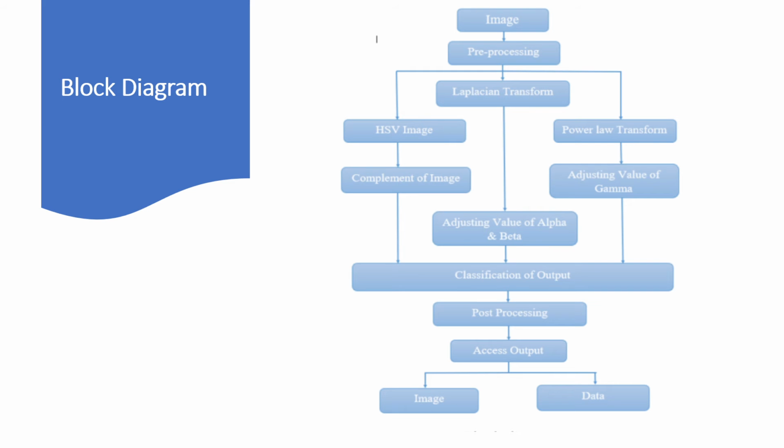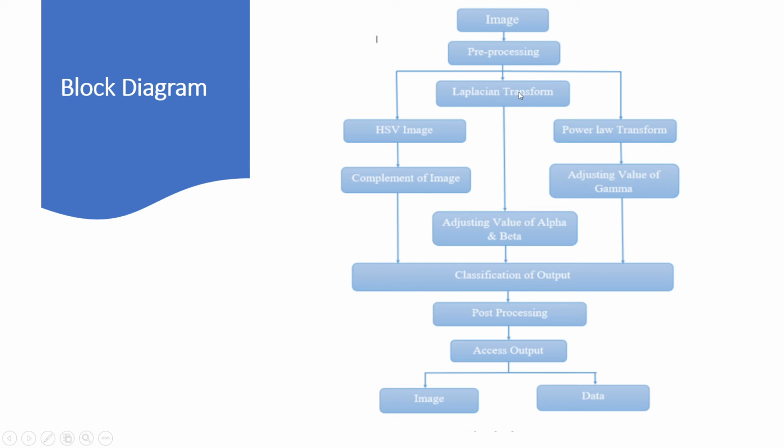Here is our block diagram, in which first the image is taken, then pre-processing. In pre-processing, the image is prepared in such a way that it satisfies our algorithm. After pre-processing, our three or four main objectives are there. Further, the HSV image and complement image are used for enemy detection.